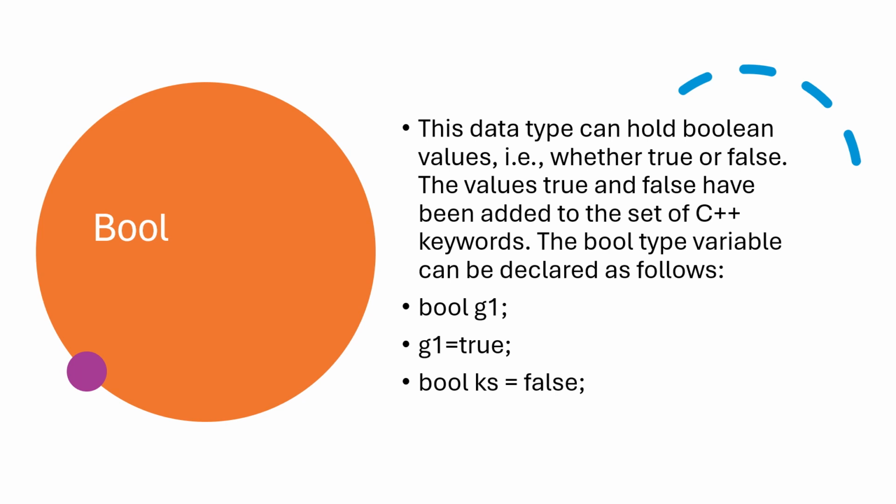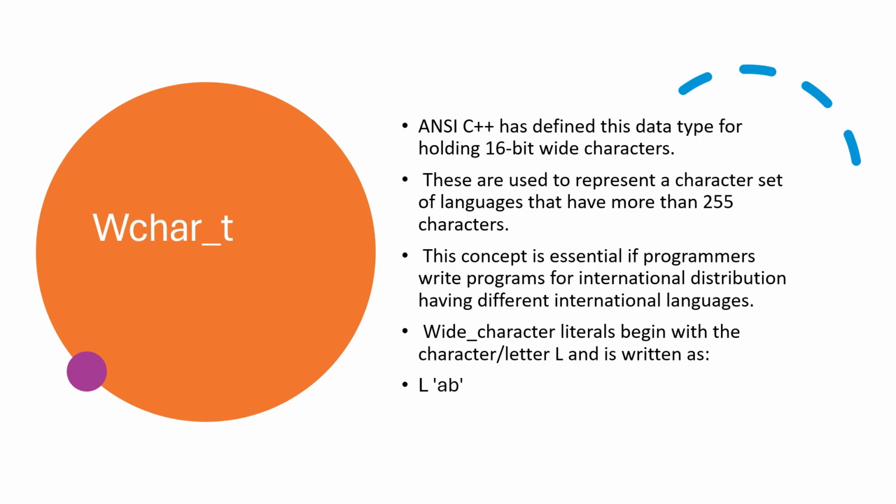Now the bool data type. This data type can hold Boolean values. We know the Boolean values are true or false. The values true and false have been added to the set of C++ keywords. So bool type variables can be declared. To declare these variables we put the data type and the variable name. So the data type is bool, G1, then G1 is equal to true. In a single line also we can write bool with any variable name equal to false, just like a Boolean.